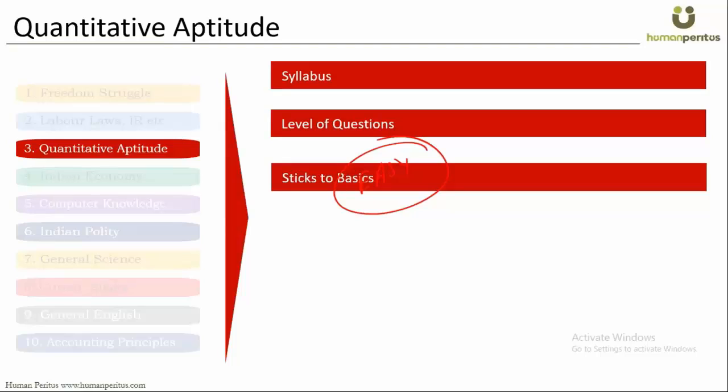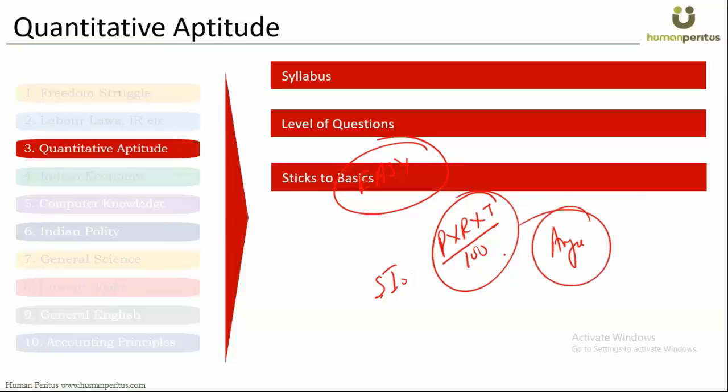Take any class 8, class 9 maths book, and if you are not able to solve a simple time, speed and distance question, if you are not even aware that the formula of simple interest is principal into rate into time by 100, if you do not know how to calculate average speed, then of course they are not easy. Then it's difficult. But if you are comfortable with this level, then it's a very easy section. And you should target in such a way that not even a single question is incorrect from this section.